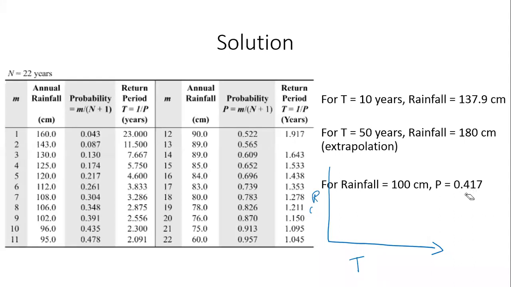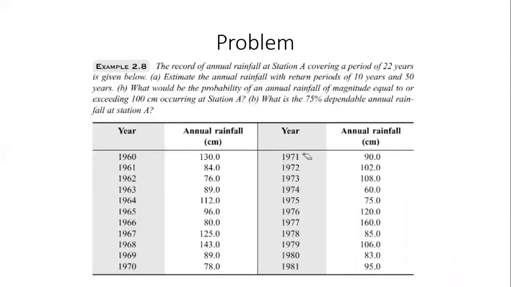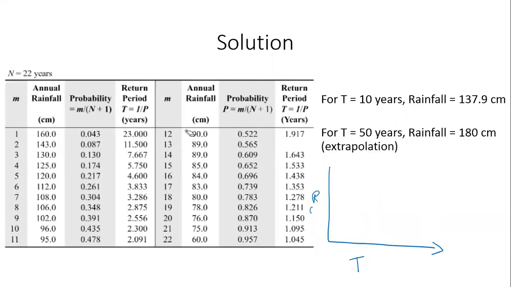Okay. The last part of the question was, what is the 75% dependable annual rainfall at station A? Can somebody attempt this? What is the 75% dependable rainfall? What does 75% dependable mean? A rainfall that has a probability of 75% or above. Correct.